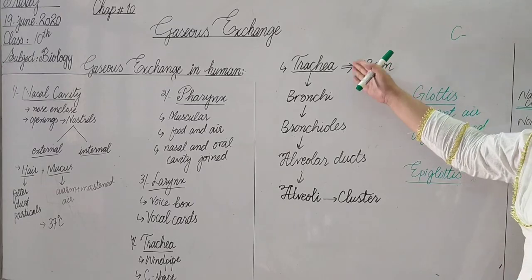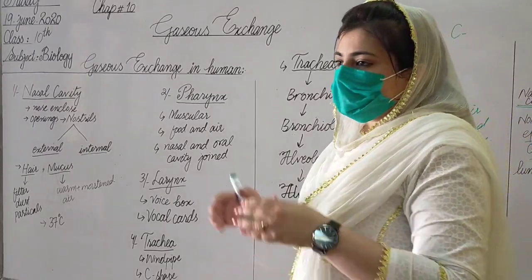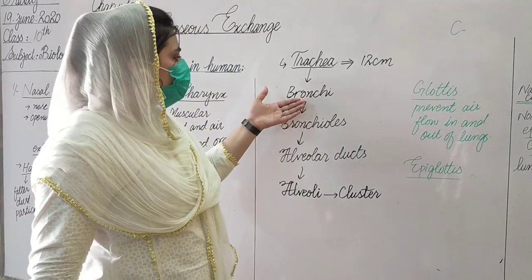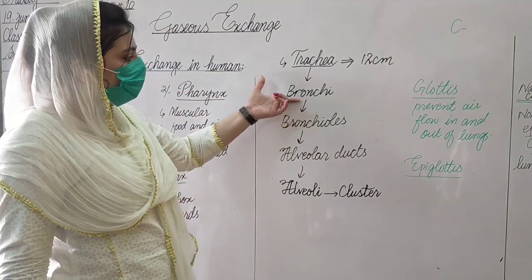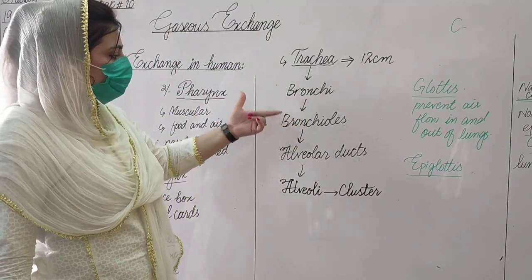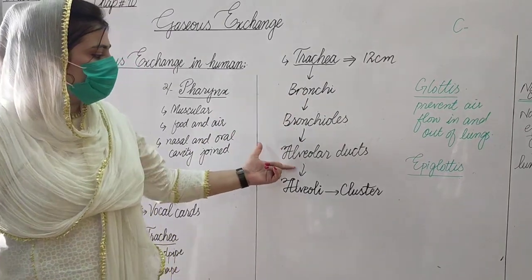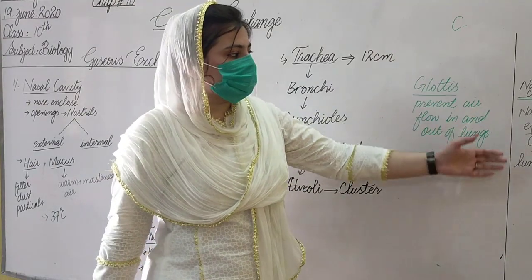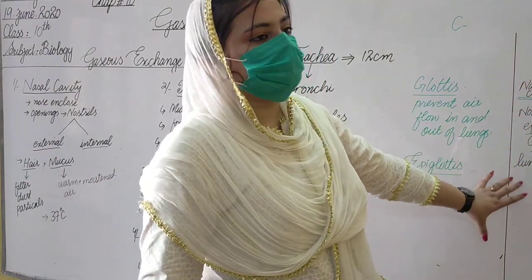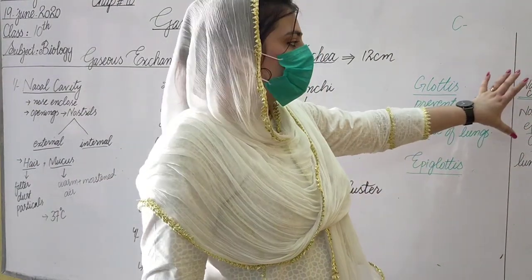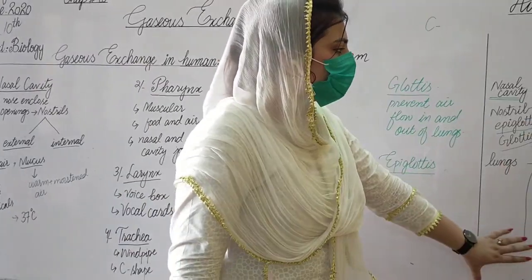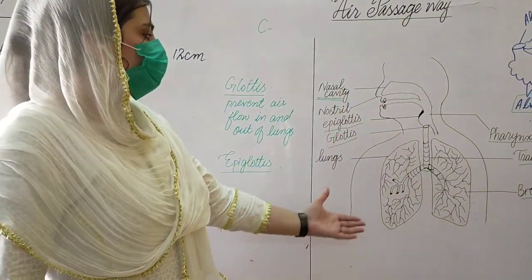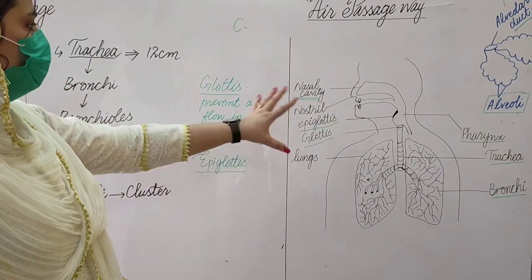When the trachea enters the lungs, it is divided into two further parts, the bronchi and bronchioles. After the bronchi and bronchioles, it goes to the alveolar ducts, and after the alveolar ducts, it goes to the alveoli. At the last, I told you the basic functions by taking the help of a diagram of the human air passageway. I hope you understand the whole topic.